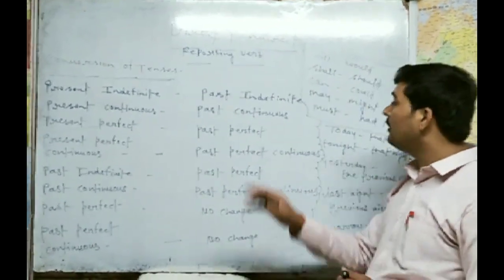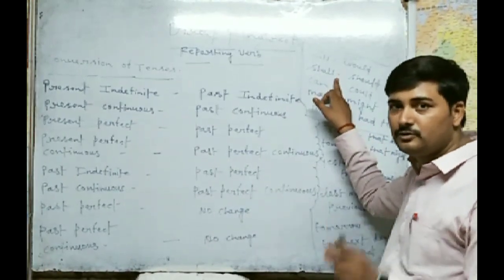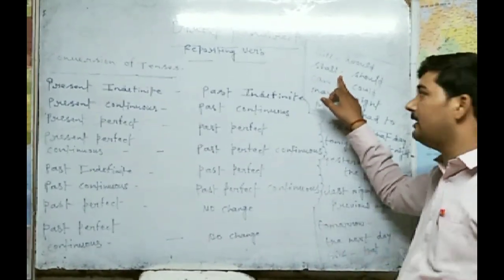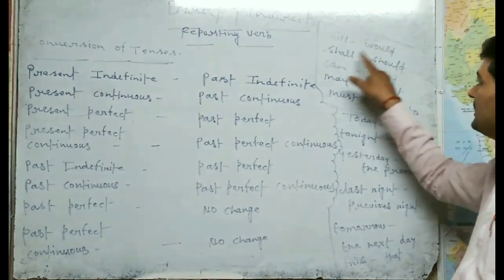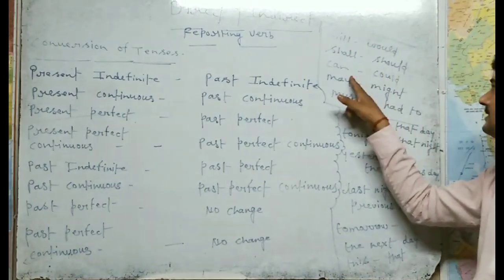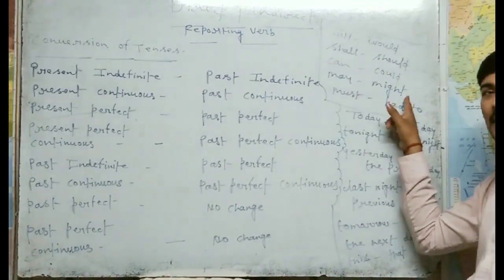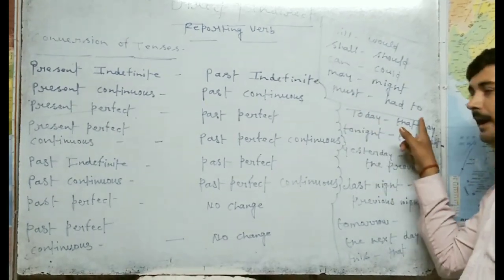And one more thing, whenever you are going to change any future direct speech into indirect, will changes to would, shall changes to should, can changes to could, may changes to might, and must changes to had to.